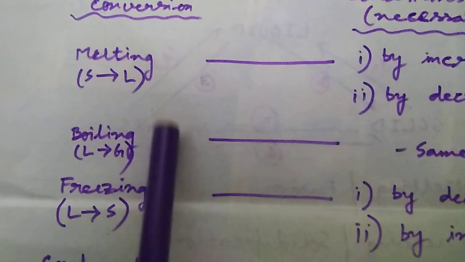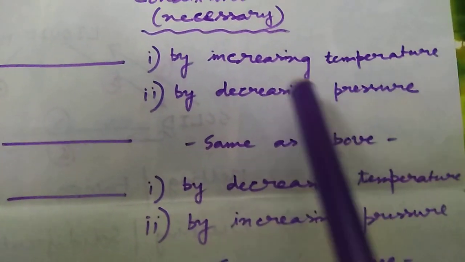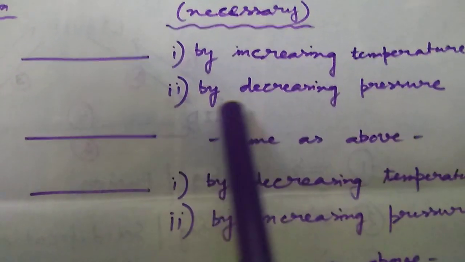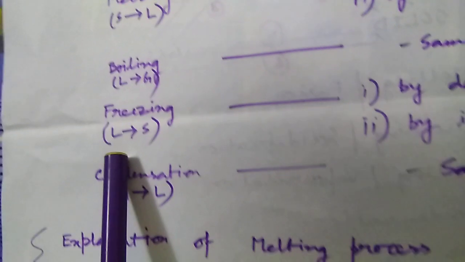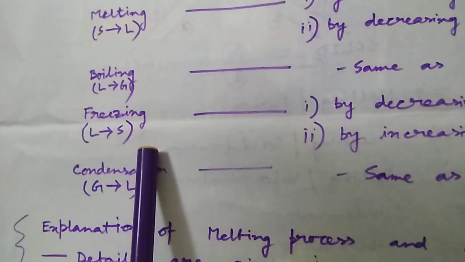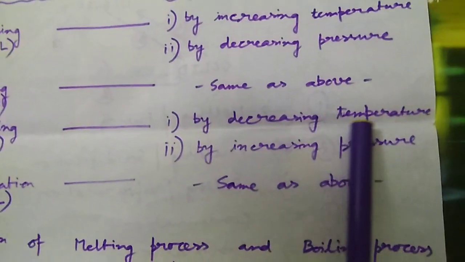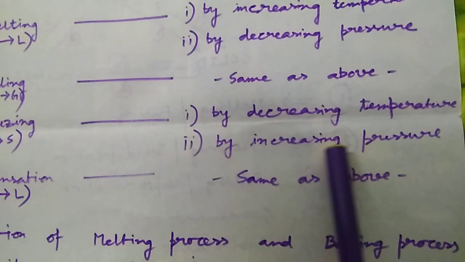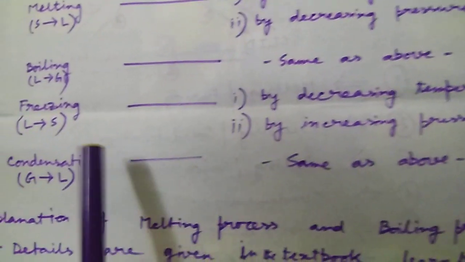So this particular change of state can be achieved by applying the same condition, that is by increasing temperature and by decreasing pressure. Next, freezing. Freezing means we are converting liquid to solid, just the reverse process. So reverse condition is necessary. That means by decreasing temperature and by increasing pressure, we can convert liquid to solid.